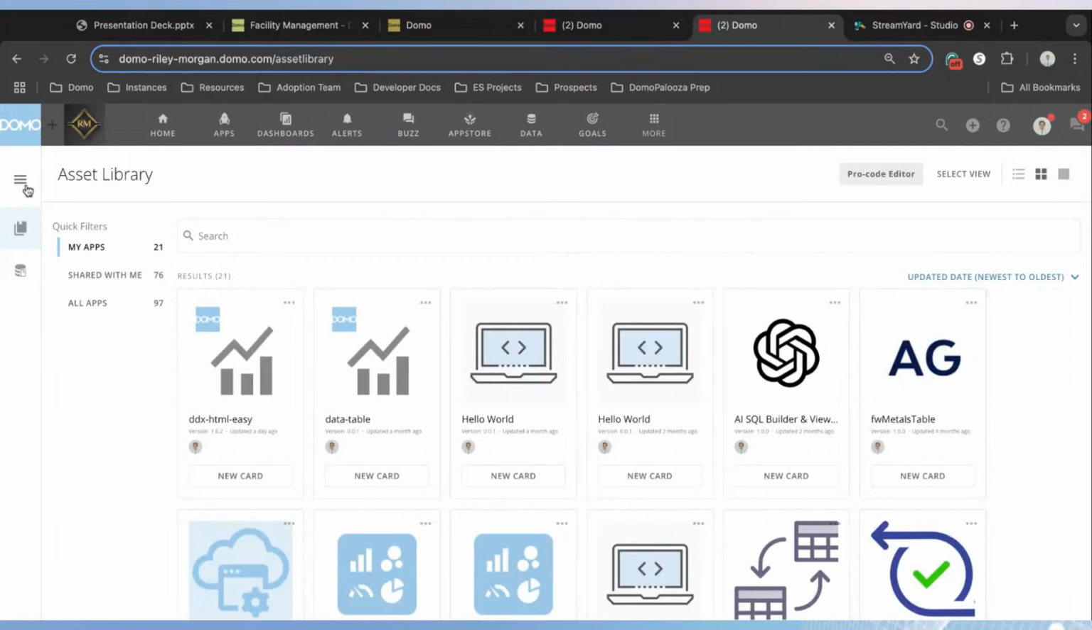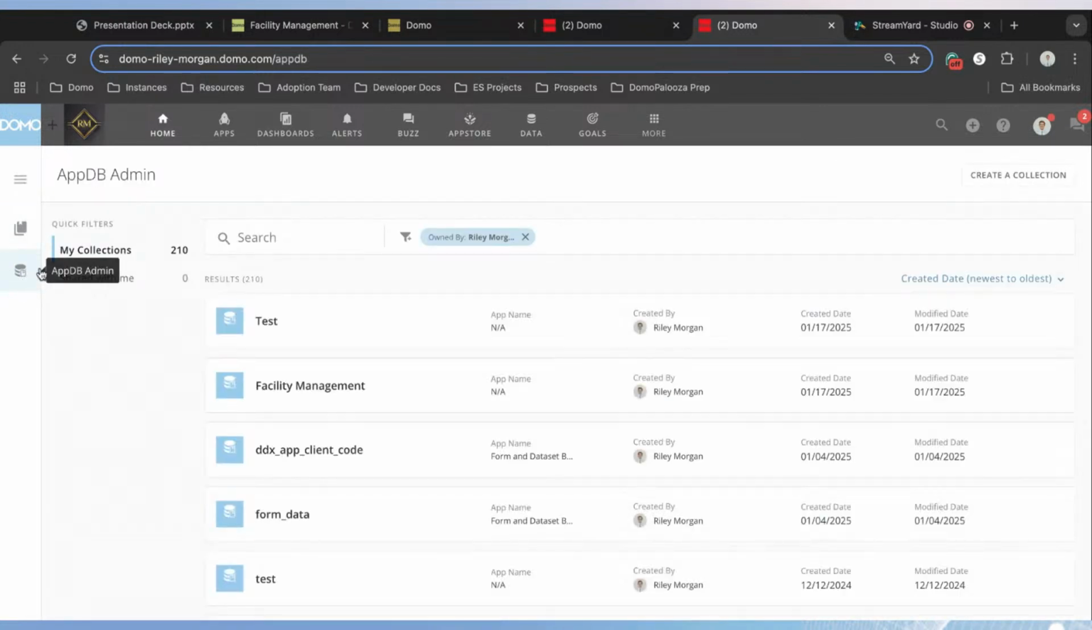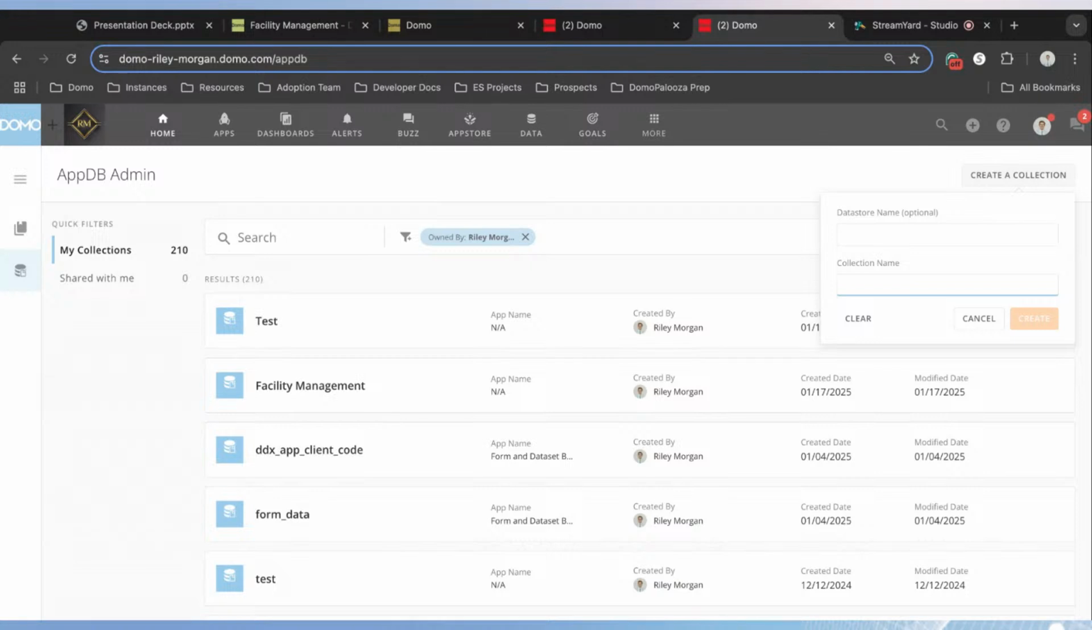In our Asset Library, it's going to open up, and you're going to be able to see different apps that have been built here. We're not going to worry about these, but instead, we're going to open up this AppDB admin page, which is going to be found in the left nav bar. And what we want to do is create a new collection, or a new place for us to store this data around our solution here.